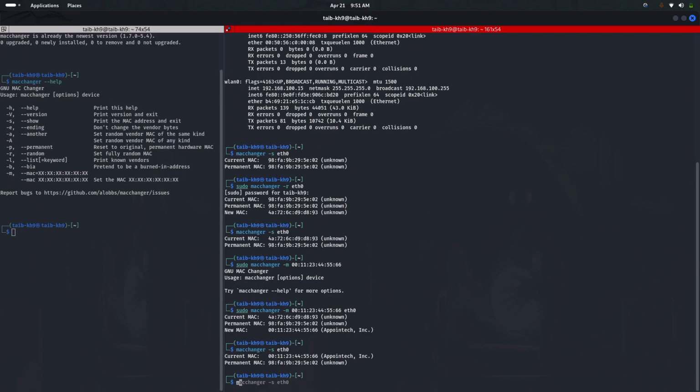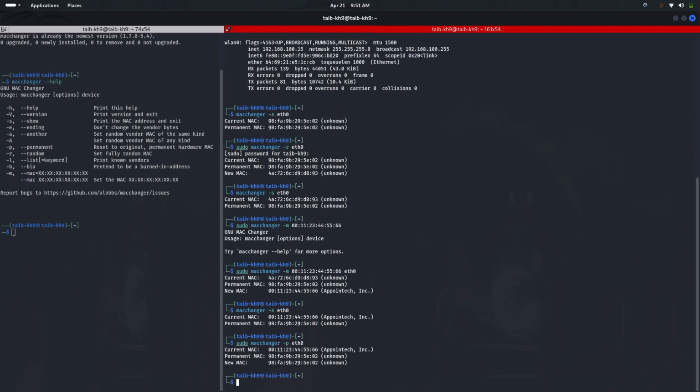The next command is to reset to the original MAC address. The command is sudo macchanger -p eth0. This command will reset the MAC address to the original one.